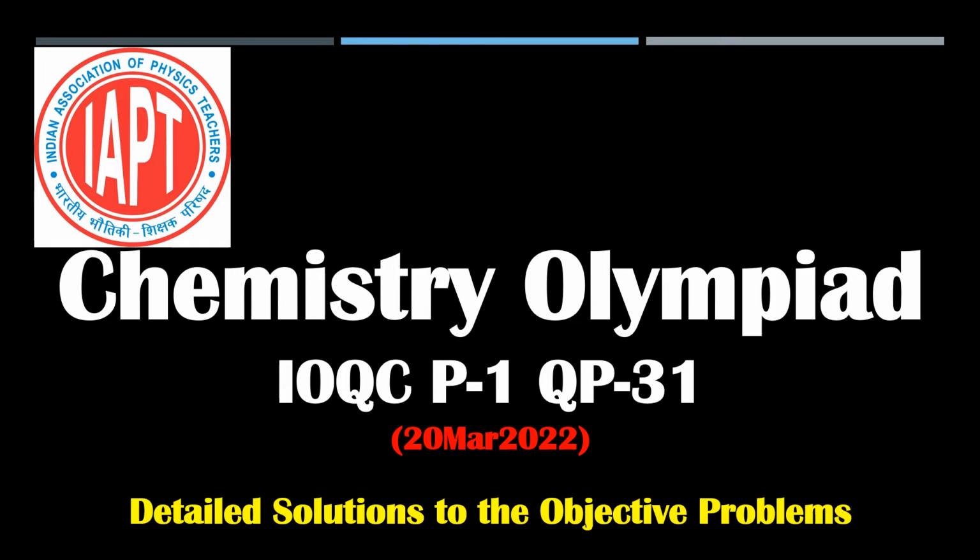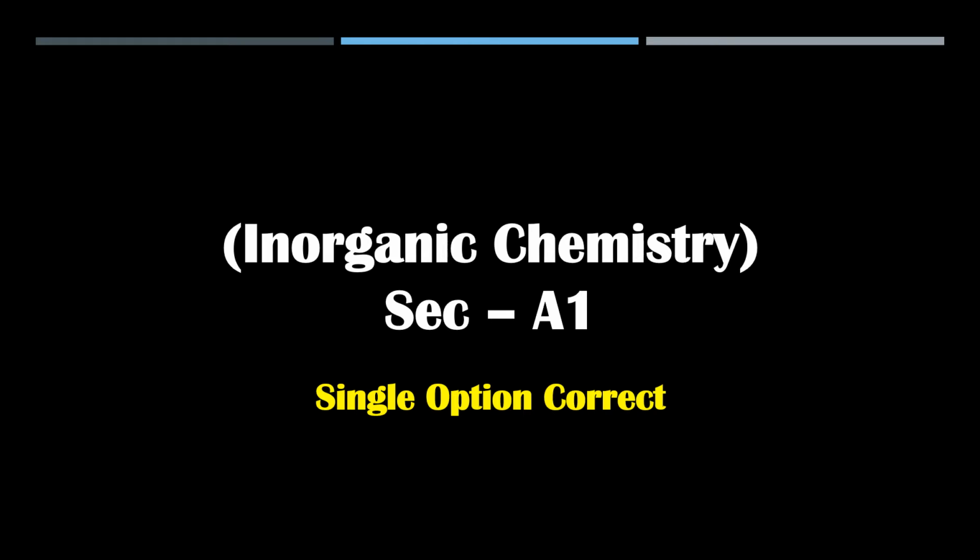Hello everyone, welcome to the second part of this Indian Olympiad Qualifier exams in chemistry. We are talking about question paper code number 31. We have had discussion about the questions in organic. In the second part, we are going to have a discussion about the questions in inorganic chemistry.